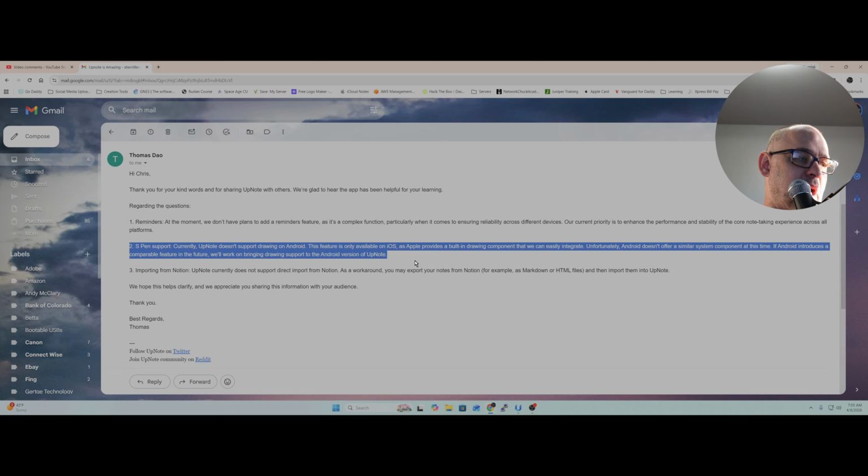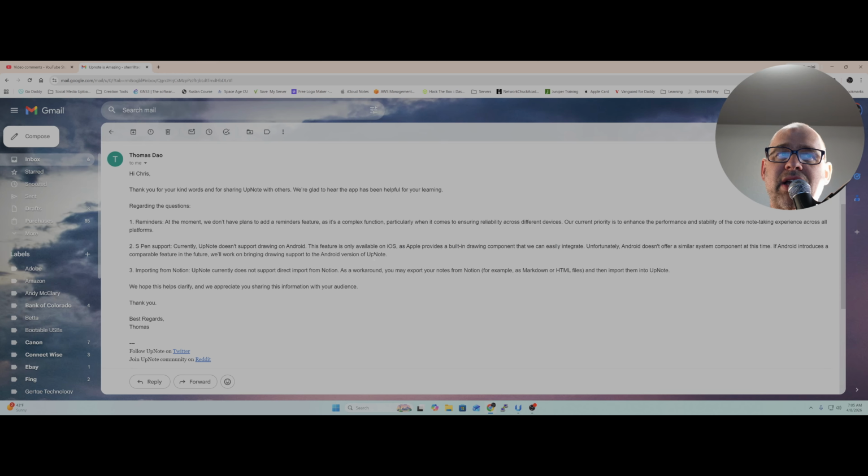So, for instance, OneNote's a good example of this. Apple Notes is a good example of this. You can draw directly in the application. Now, you can do it on an iPad. I could show it to you. I've got my iPad right here. You can draw literally with your pen in the UpNote app. It opens a separate window, and then you draw in there, and when you click you're done, it just becomes a part of the note that you're taking. So yes, you can do it on iOS.